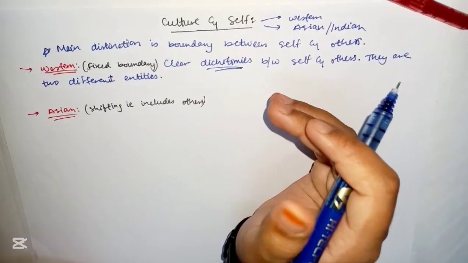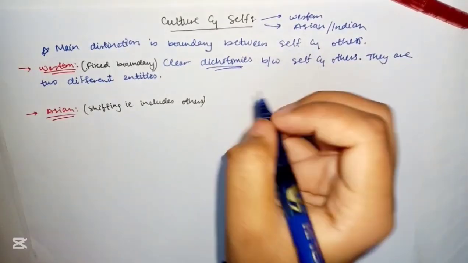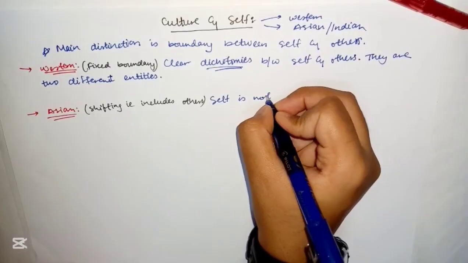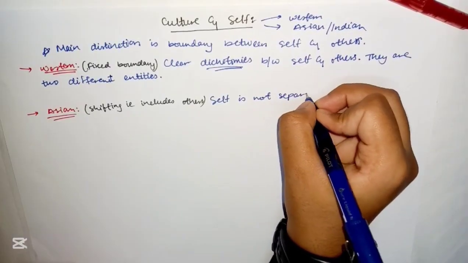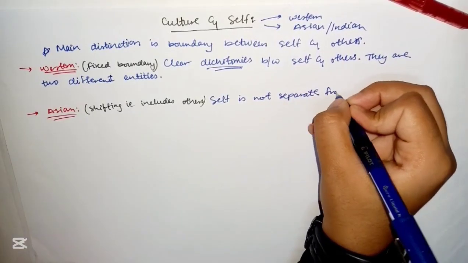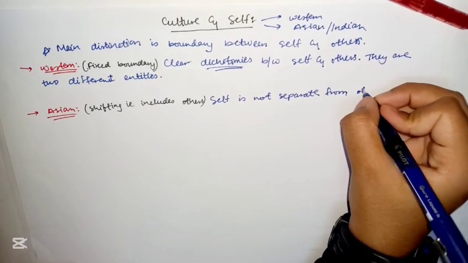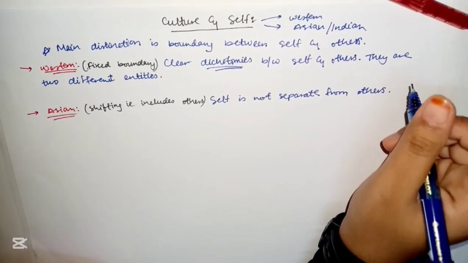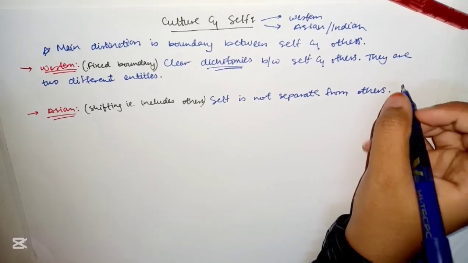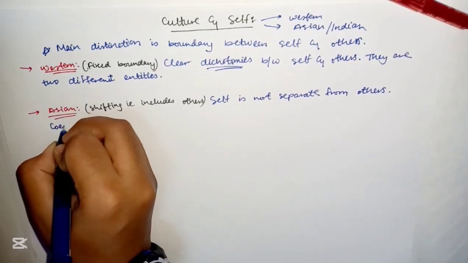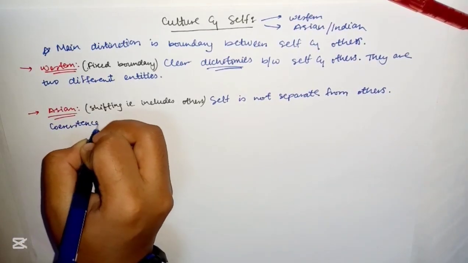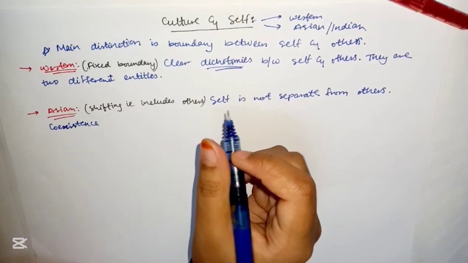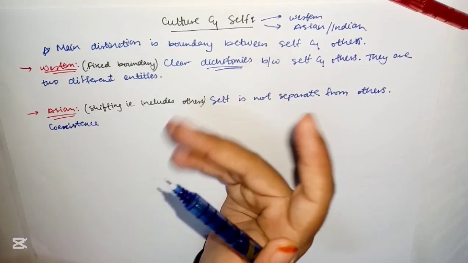But in Indian culture, self is generally not separated from one's group. Self is not separate from others. So both remain in a state of harmonious coexistence. That is, there is coexistence. In the Western culture, on the other hand, they often remain at a distance.